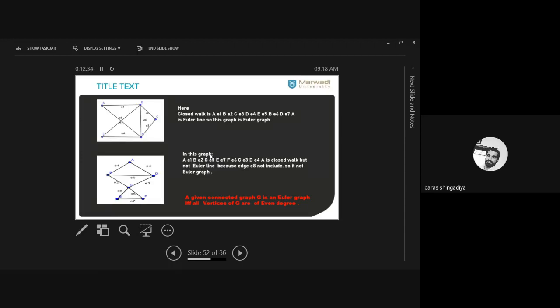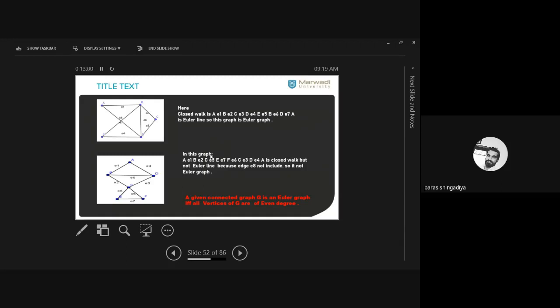If you use this route, you can reach A again. Okay, but this edge is still missing. Still remaining. And our condition is we have to cover all the edges exactly one time. Okay, any starting place you can consider. You just start with C also. Okay, C, F, E, again C, then after B, A, D, and C. Still this edge is missing.